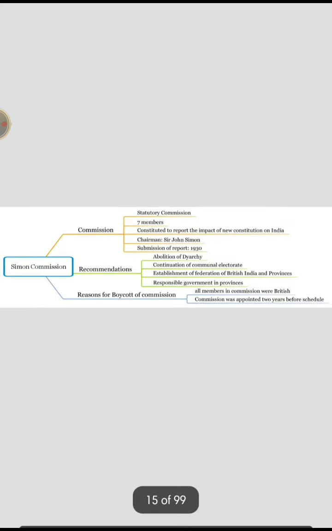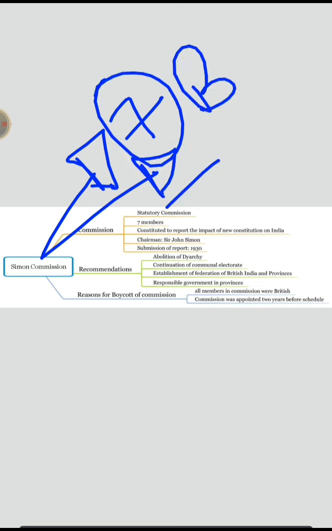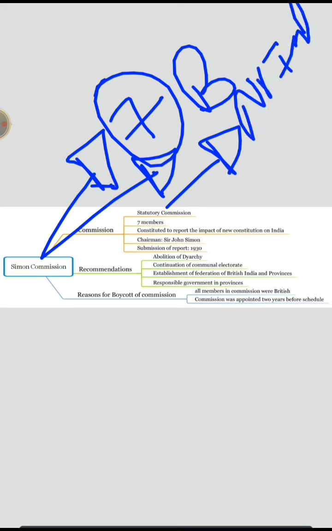Let us move forward. Now the Simon Commission comes into the picture. So what is this Simon Commission, and why was it constituted? And why was there so much negativity over the Simon Commission? The Simon Commission consists of seven members. Now why the negativity? All seven members were Britishers. No Indians were there in this commission.